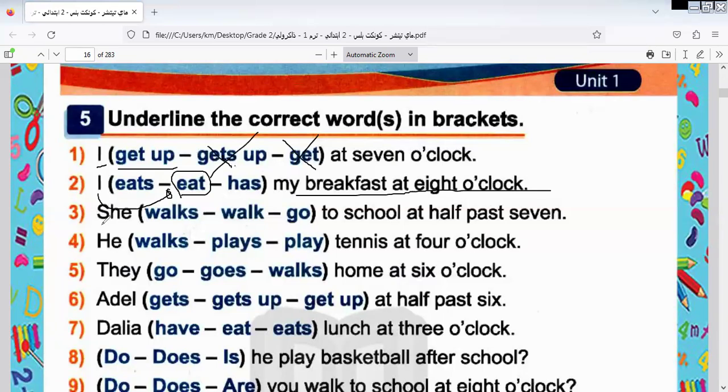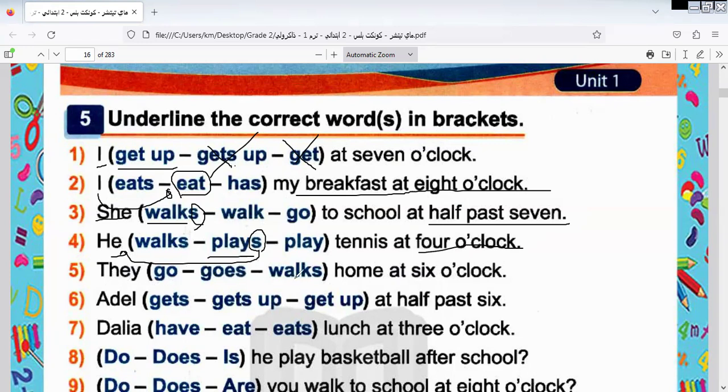The next one: She goes to school at 7:30. She here is singular. So what does singular take in the present simple? It takes s. So I select this one. He plays tennis at 4 o'clock. So the answer will be plays. Why plays here, Miss Iman? Because s is related to the subject, and this subject is a pronoun and must add s in the present simple.